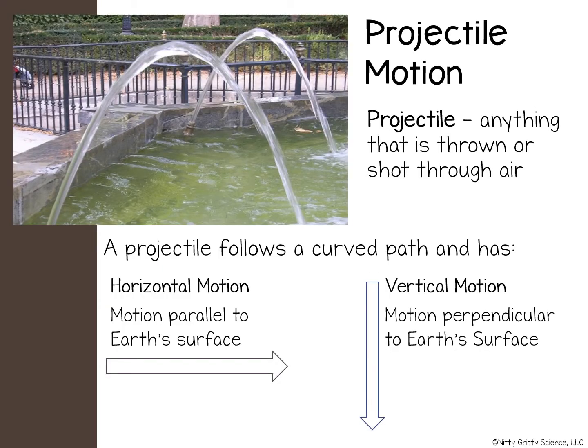Because Earth has gravity, it affects anything that is thrown in the air. Anything that is thrown or shot through the air is called a projectile. On Earth, gravity causes projectiles to follow a curved path.